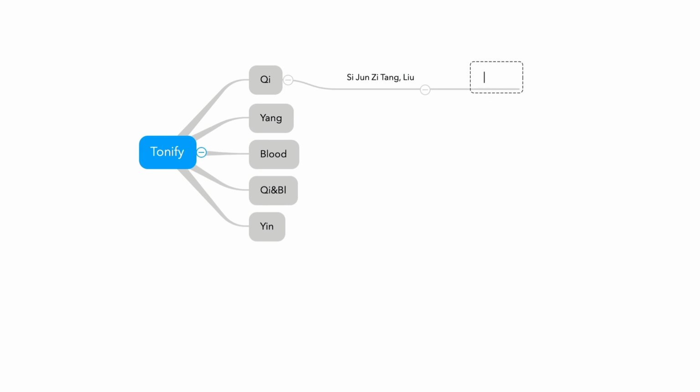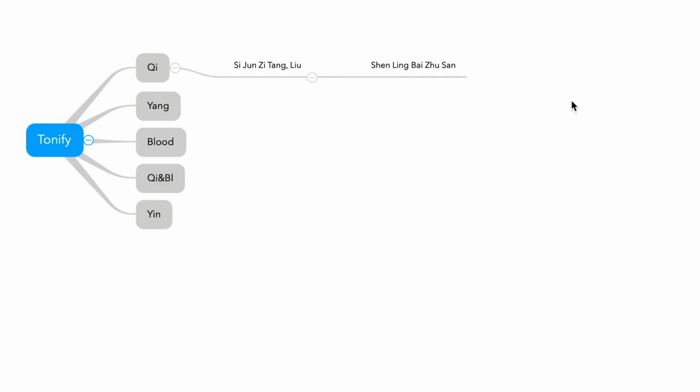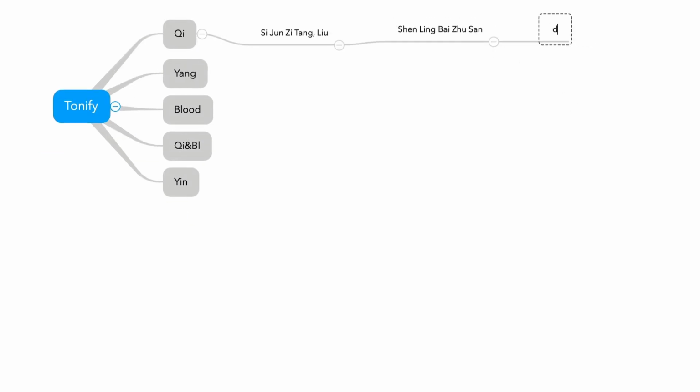From Sijunzitang, there are two more formulas. One is Shen Ling Bai Zhu San. What is the keyword for Shen Ling Bai Zhu San? Diarrhea. Shen Ling Bai Zhu San is Sijunzitang with Shan Yao. If you add Shan Yao and herbs that release Dampness like Yiyiren and Biandou, there is Shen Ling Bai Zhu San.